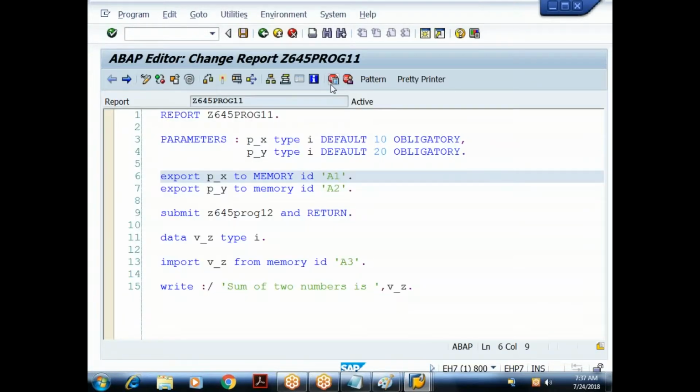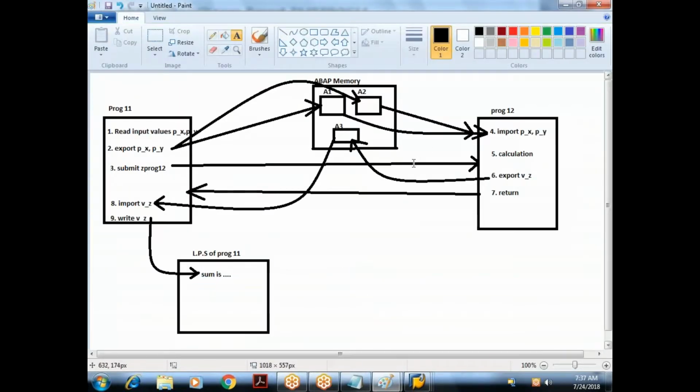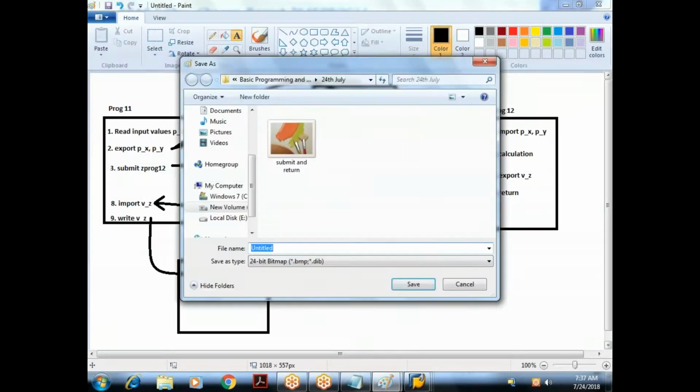So how do we exchange the data between two programs? With the combination of submit, export, and import. Submit, export, and import. With all these three keyword combinations, we can exchange the data between two programs. So any questions, please ask me.